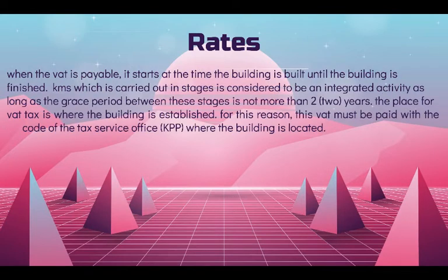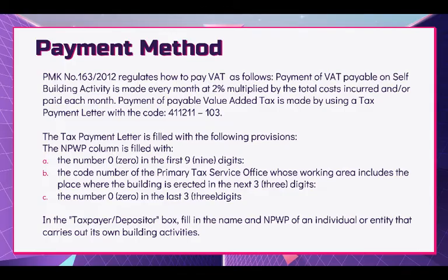Okay, so the next one is when the VAT is payable. It starts at the time the building is built until the building is finished. Construction which is carried out in stages is considered to be an integrated activity as long as the grace period between these stages is not more than 2 years. The place for VAT payment is where the building is established. For this reason, this VAT must be paid with the code of the Tax Service Office or KPP where the building is located. Okay, so the next one is the payment method.